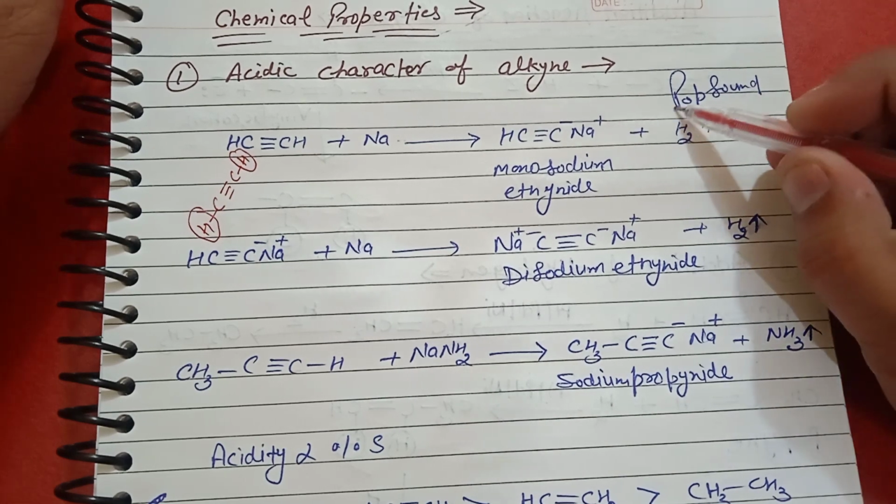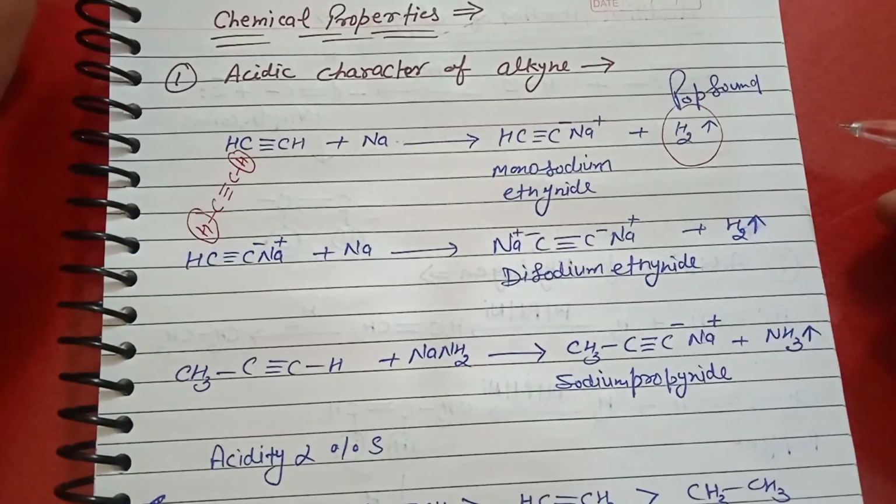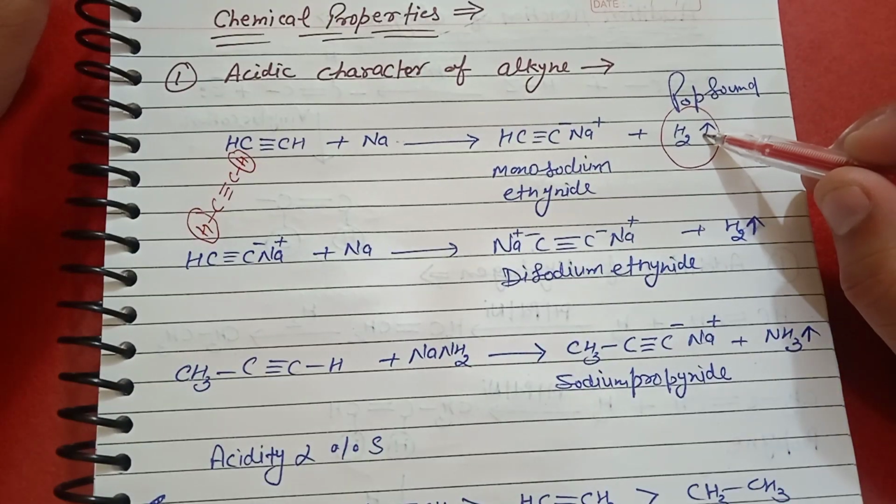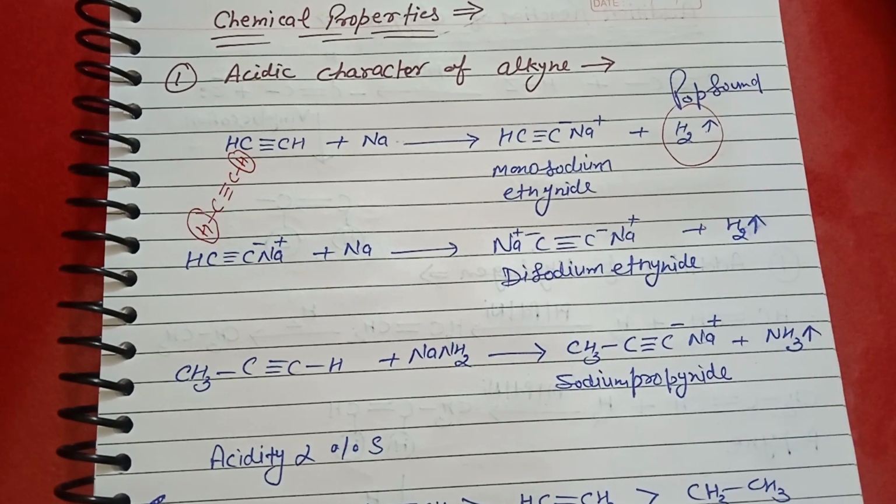So this hydrogen gas evolve with pop sound. This is the basic reaction we study in class 10th, when an acid react with metal to produce salt plus hydrogen gas.